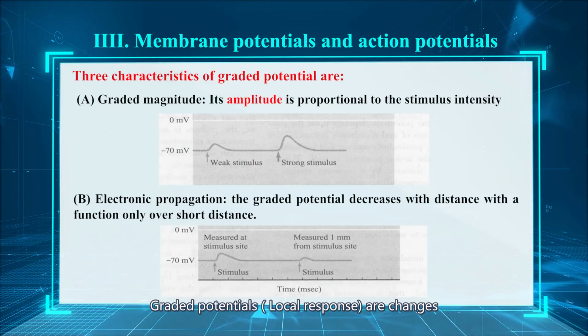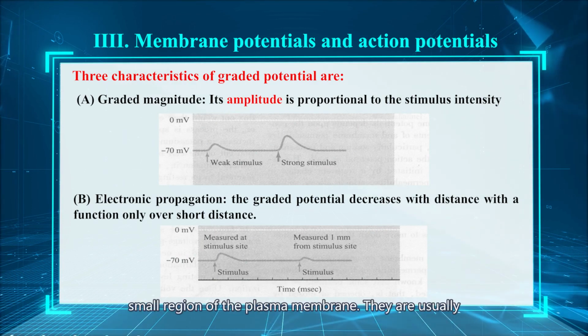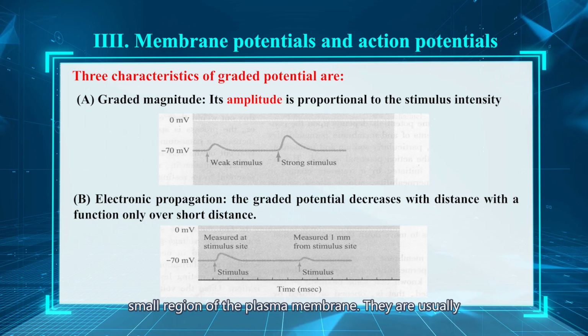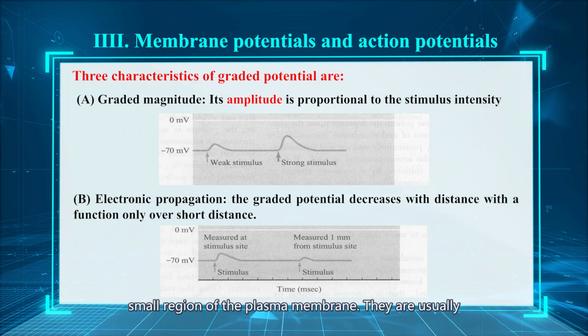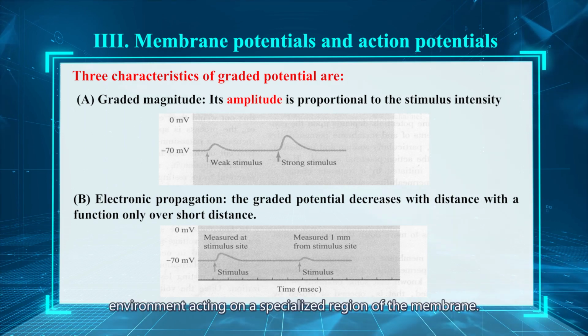Graded potentials are changes in membrane potential that are confined to a relatively small region of the plasma membrane. They are usually produced by some specific change in the cell's environment acting on a specialized region of the membrane.